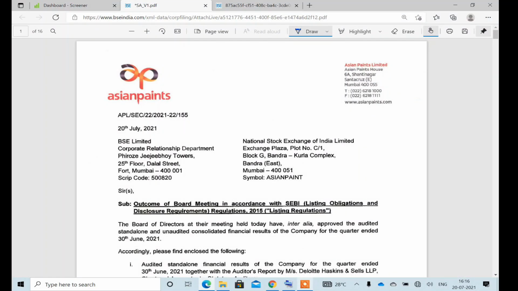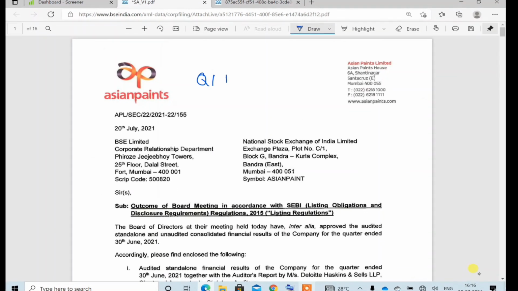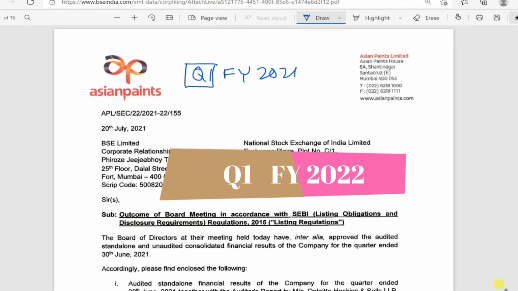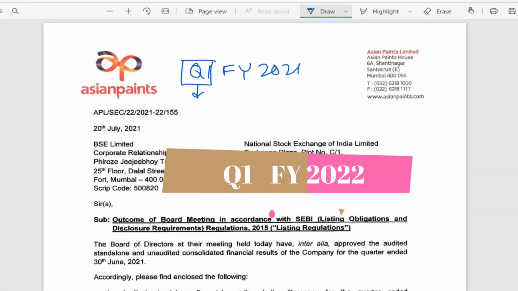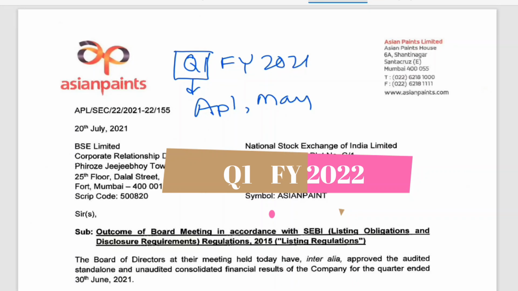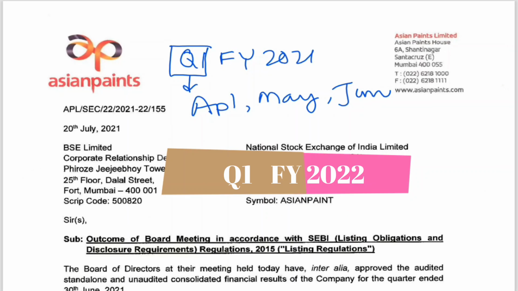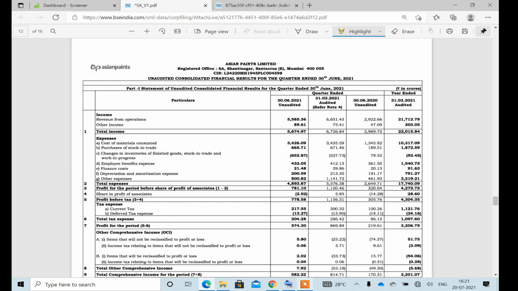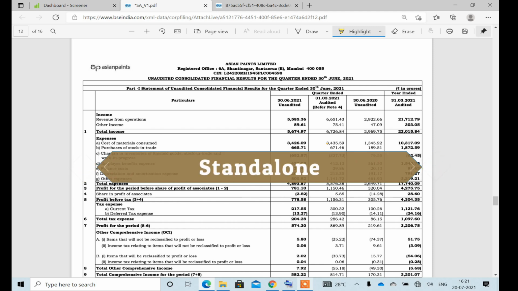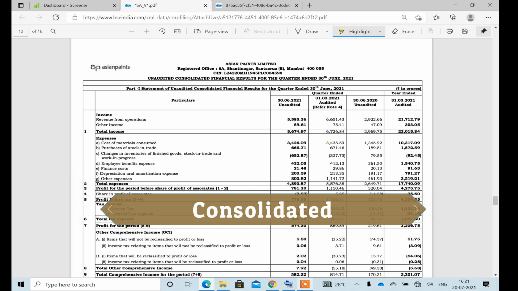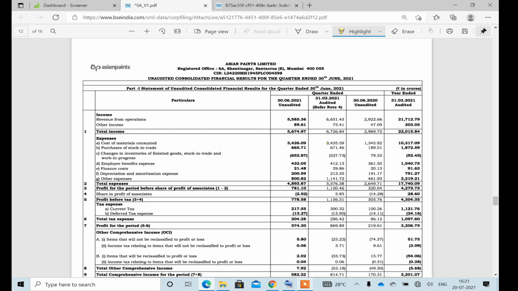This is the quarterly result of Asian Paints Q1 financial year 2021. Now this Q1 basically includes 3 months, which is April, May and June. So we'll scroll down to see the update. So here is the result for Asian Paints. When we see the financial statement, we will find two statements. One is standalone and the other one is consolidated. Always we should look at the consolidated statement to understand the performance of the overall business.